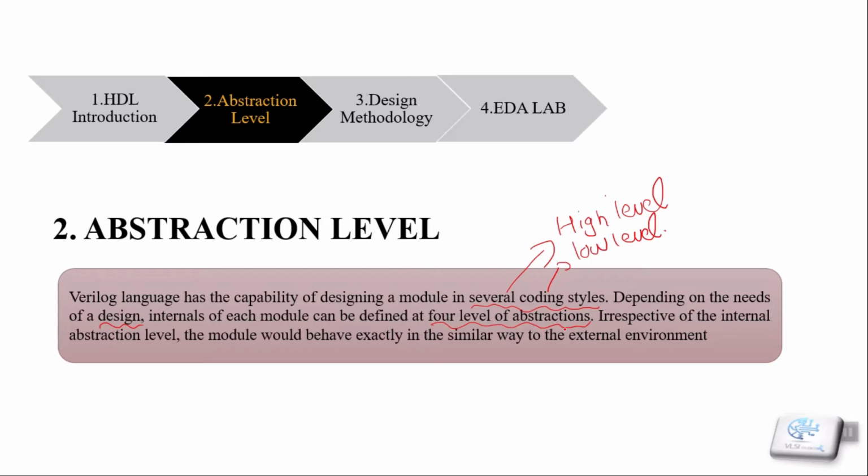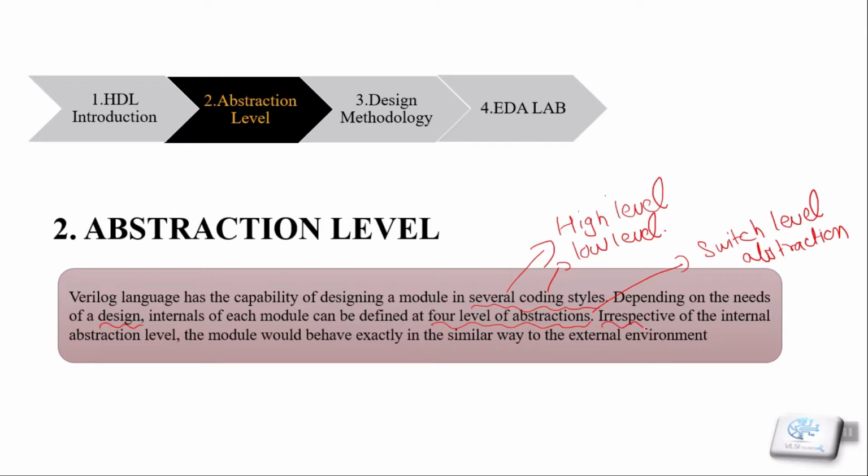The 4th one is generally avoided because the synthesis of the 4th level of abstraction is quite difficult, and also designing the code at the 4th level of abstraction, that is the switch level of abstraction, is quite complex to understand. Now we will know more about the levels of abstraction in a minute.